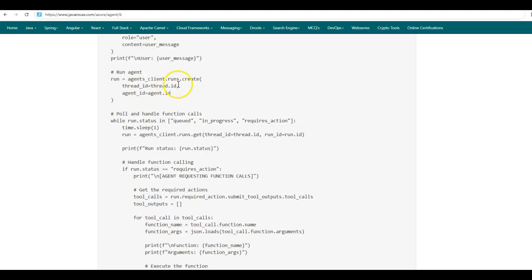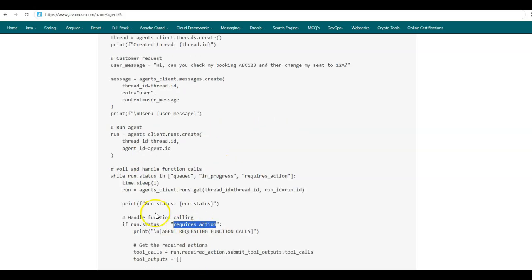Also, this run executes asynchronously. Since the runs are asynchronous, we need to poll the run status until it completes. So here we'll be checking the run status and check if they are queued, in progress, or requires action. For this tutorial, requires action is the status that we are interested in. It means that the agent is requesting function calls. So if the run.status is requires action, which in our scenario will be the case, since here we are asking it to change the seat, for which it will need a function call. So we'll be getting the run status as requires action.